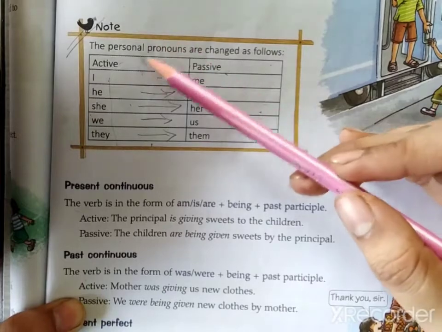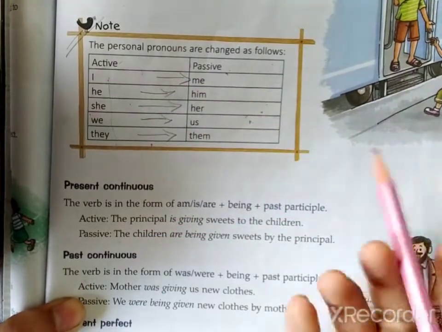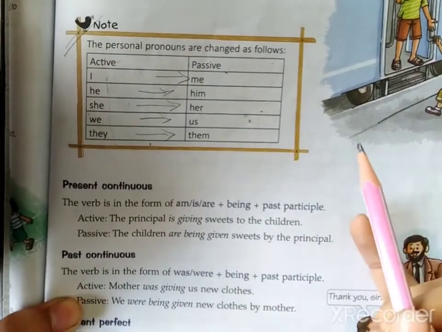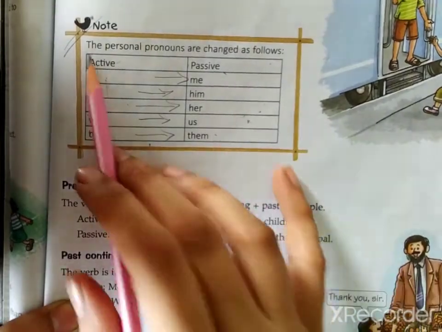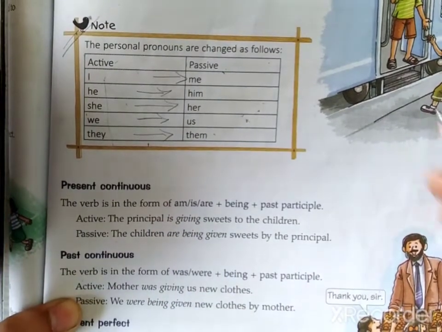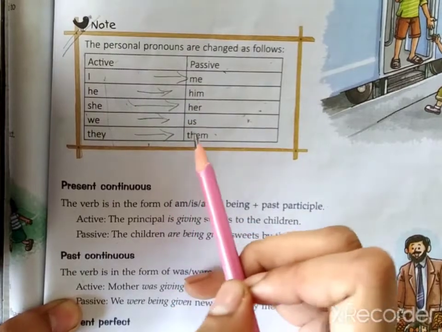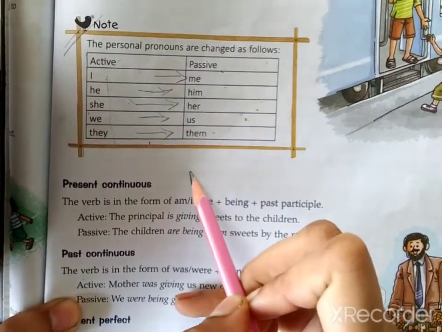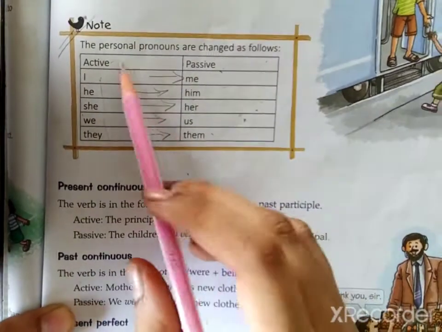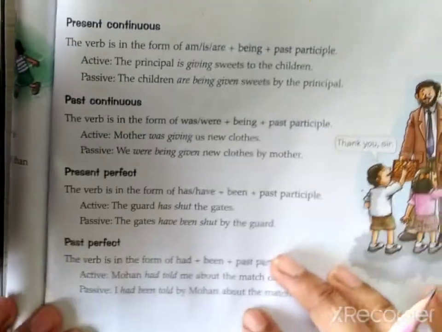These pronouns you have to study, that what will they become when it is written in passive voice. If you write I, the whole sentence is going to be wrong, isn't it? So by me, by him, by her, by us, by them. Clear? So this is very much important for you to learn. Okay. Now come to the next one.